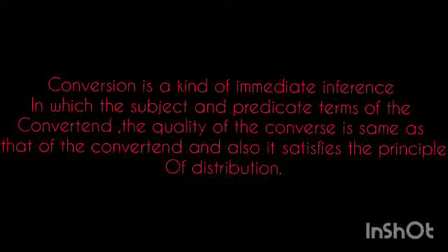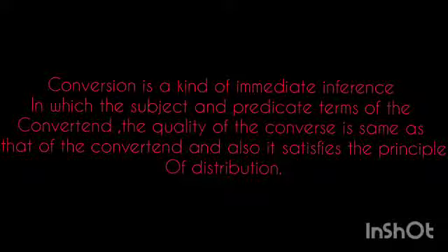It means there is no change in quality. In other words, if the convertend is affirmative, then the converse is affirmative, and if the convertend is negative, then the converse is also negative.